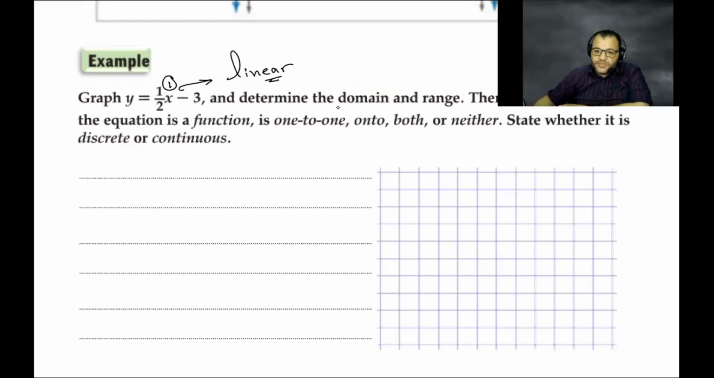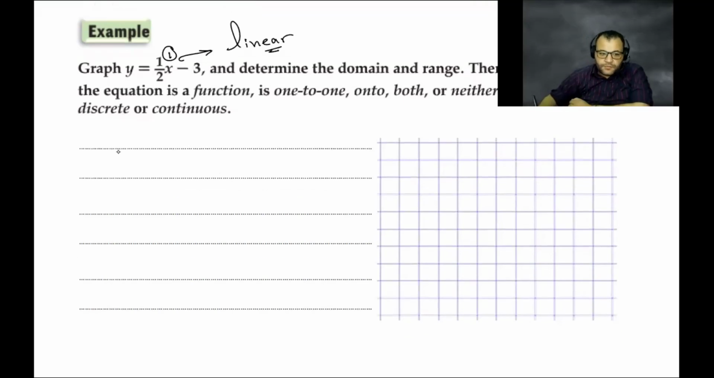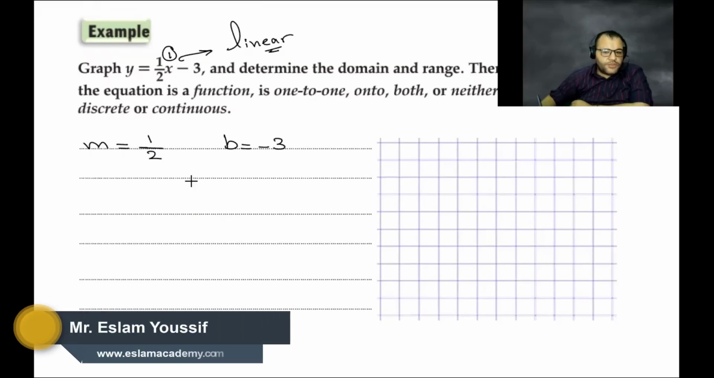What is the graph of the first degree? It's represented by a straight line. So how can we graph this one? -3 is the b. First we will find the slope, which equals 1 over 2, and the y-intercept equals -3. So how can we graph this one?